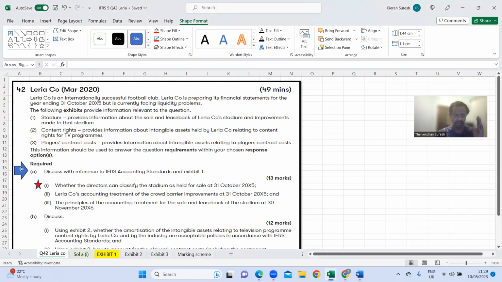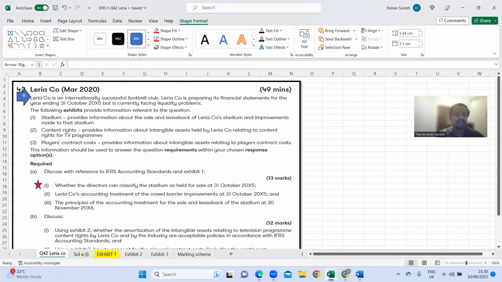So the requirement is that we've been asked to discuss with reference to IFRS accounting standards and exhibit 1. For part A, they haven't explicitly or expressly mentioned which standards need to be applied, but we know clearly exhibit 1 needs to be used. Exhibit 1 here is about a stadium. It provides information about the sale and leaseback of this company's stadium, and improvements made to that stadium.